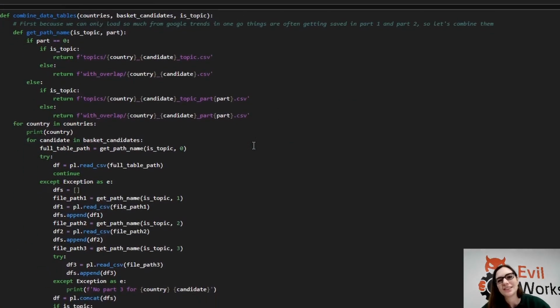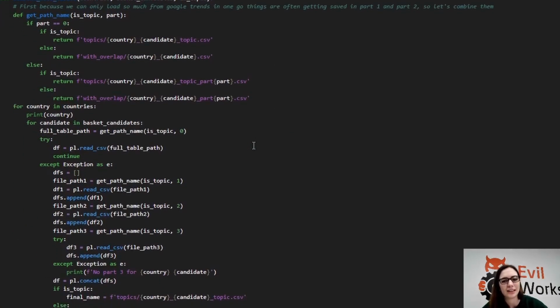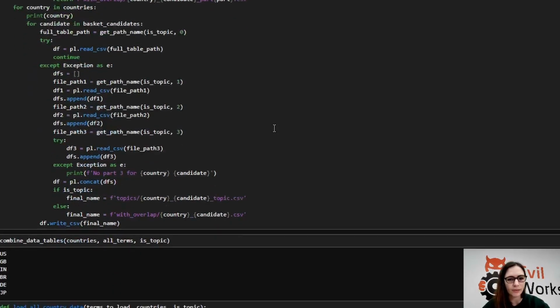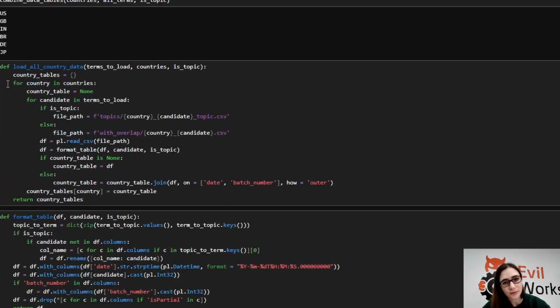Because I saved it all in these different parts, I needed to write a function to combine them together. So this function here, some of them are saved in 2 parts, some of them are saved in 3 parts, some of them I managed to get in one whole. It just pieces it together, depending on how I managed to get it, and returns it all into one CSV, which I can then load.